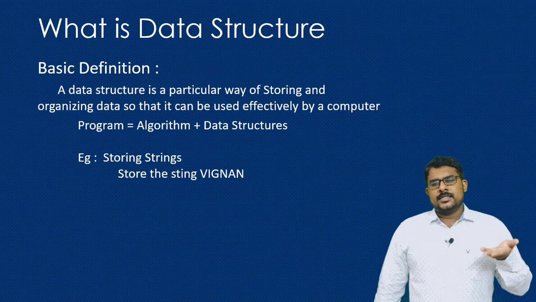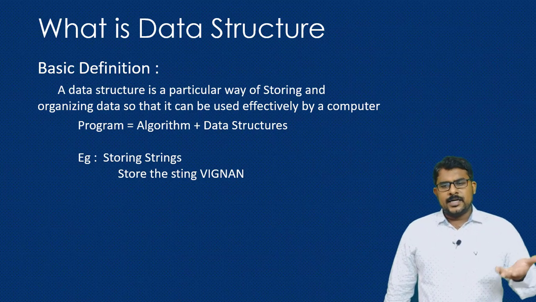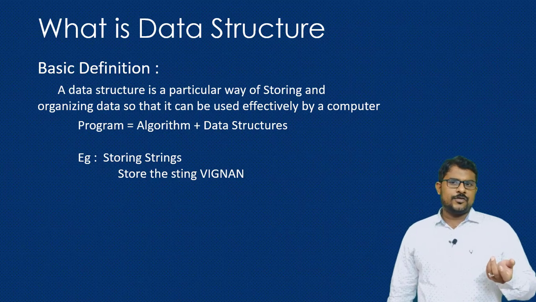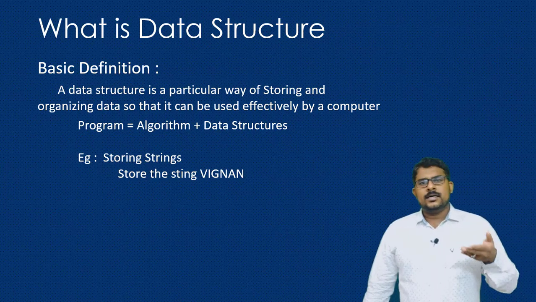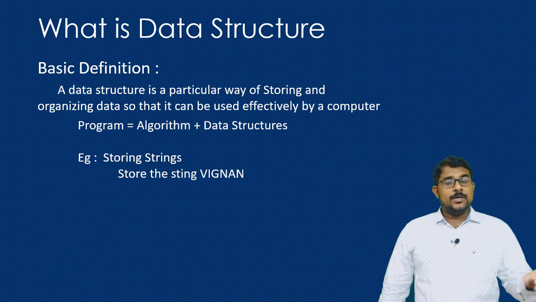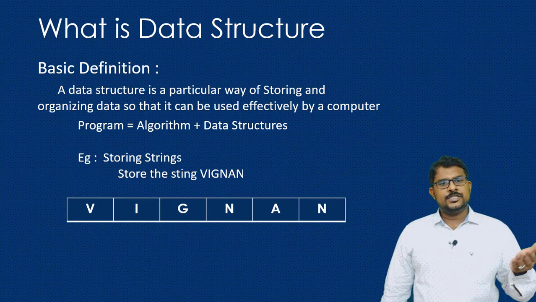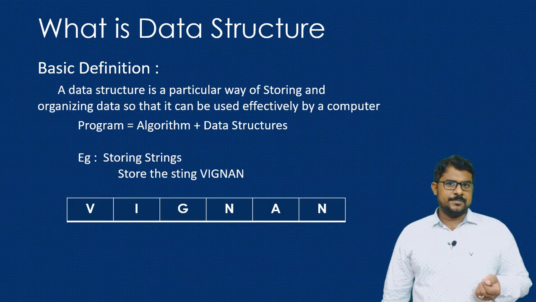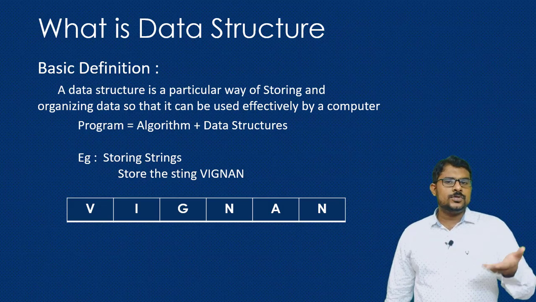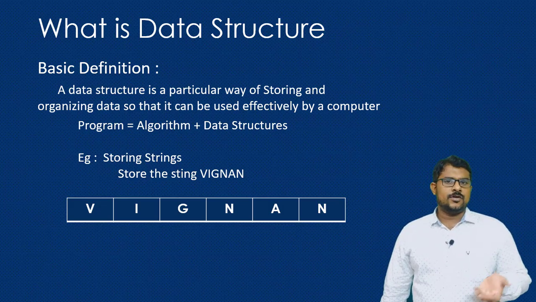Here you can write an algorithm that takes the input from the user to enter the string, and it can be stored character by character, or using a data structure you can use an array, which can be stored directly into one particular data item like an array. So this is how you can use the data structure in this form.